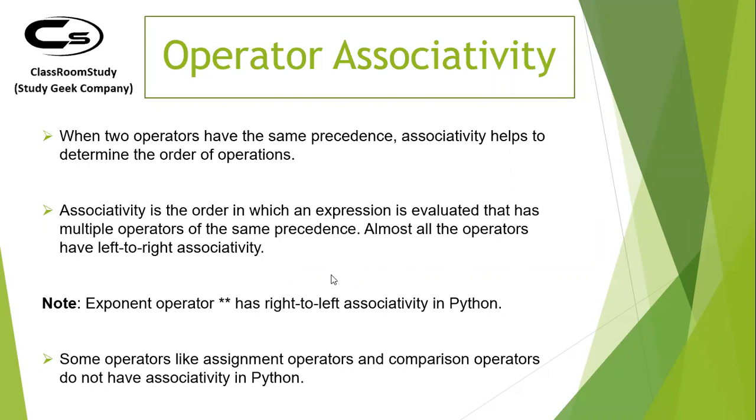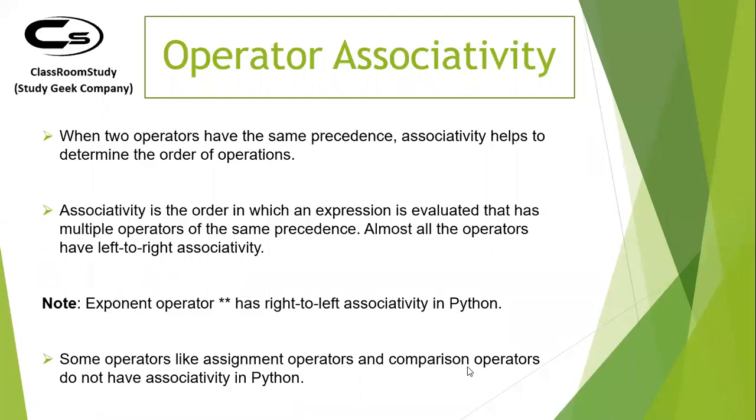So first of all, the left hand side operand will be calculated with respect to your operation, and then the right hand side. But there is an exception, and that is the exponent operator. In case of exponent, you will have to go from right to left. And there are some cases where associativity doesn't work, and that is between assignment and comparison operators. In those cases, you cannot apply associativity.